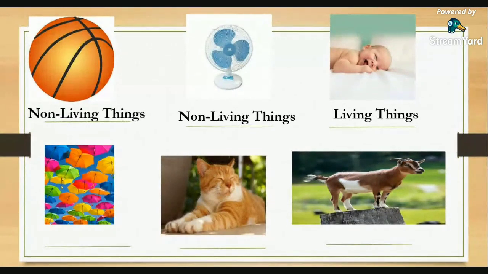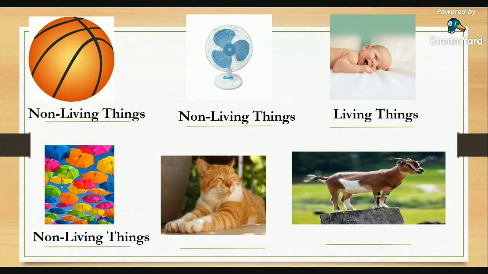How about does it breathe? It also does not need food, water, and air. Very good. Okay, very good, Glinogo. So let's give Glinogo a thumbs up, like this. Okay. So the things that cannot grow, cannot move by itself, cannot breathe, cannot reproduce, and do not need water, air, and food are called non-living things. Okay, very good, Glinogo.